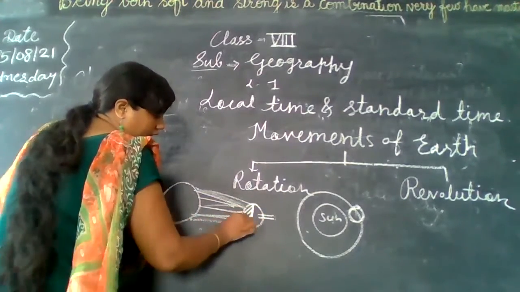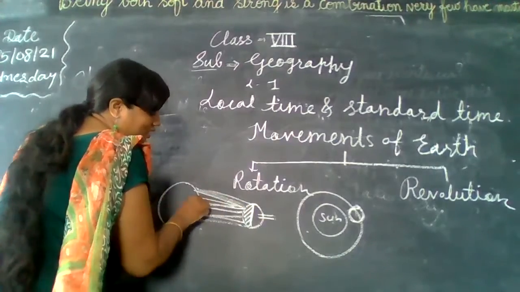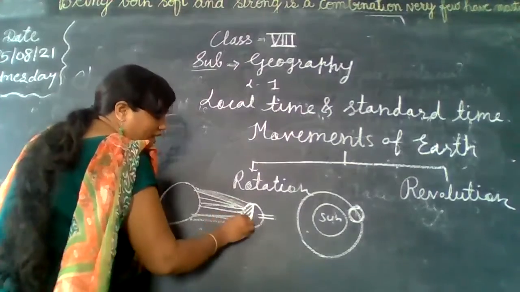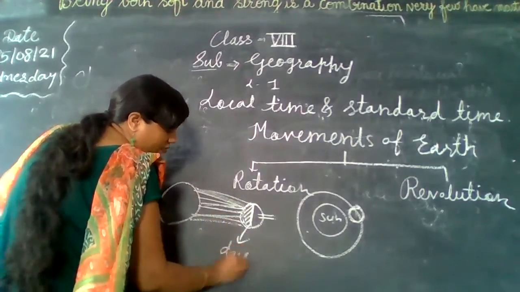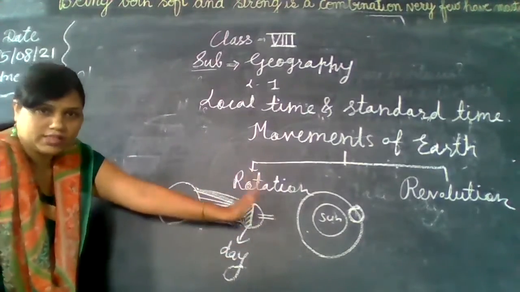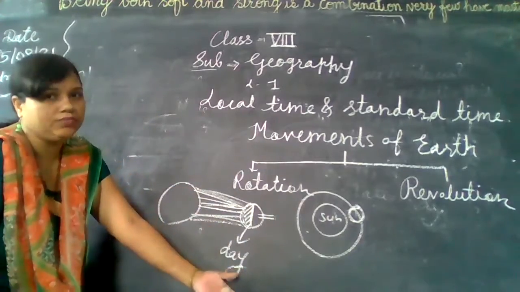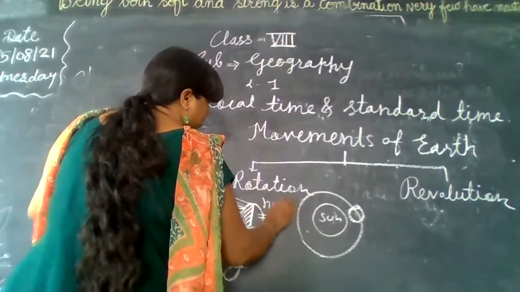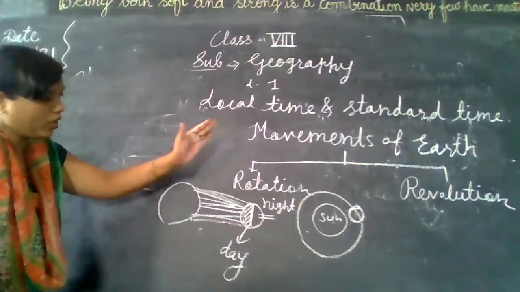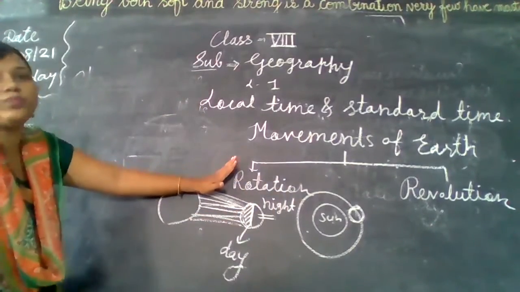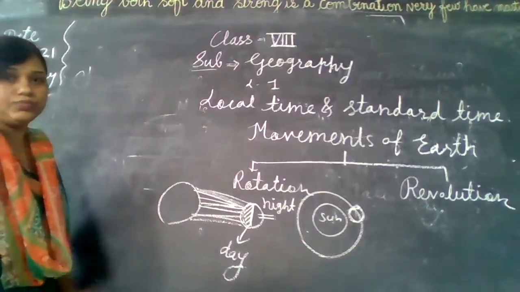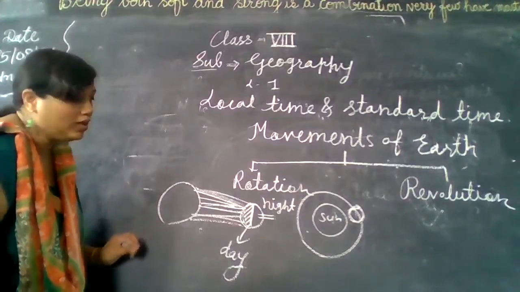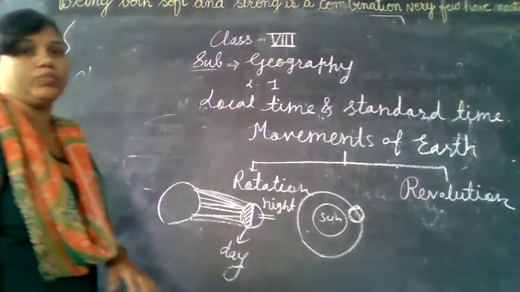Actually, the side which is facing the sun, the sun rays are passing through this region only of the earth. So that's why this portion has day and the rest of the portion, the portion behind, is in complete darkness. So that is the night. And the concept of day and night is just because of the rotation of the earth. Understood the concept? Why do you have day and night on the earth? That is just because of the rotation of the earth.